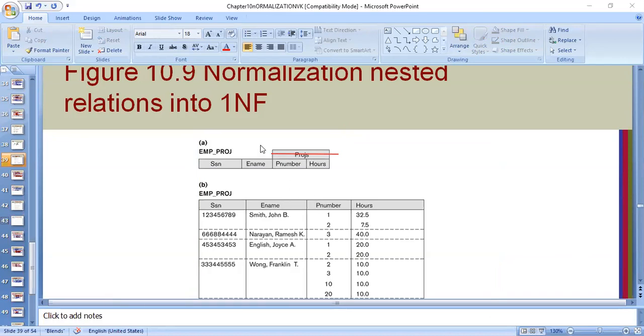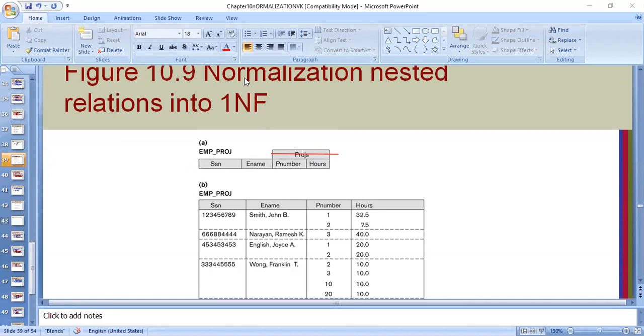But another problem this table has got is that it has a nested relation. Nested in the sense, actually this table has one more table inside it. So only it is called nested. That means it's a table which is a combination of the employee table as well as the project table, isn't it? So the information of the project table is combined in this.